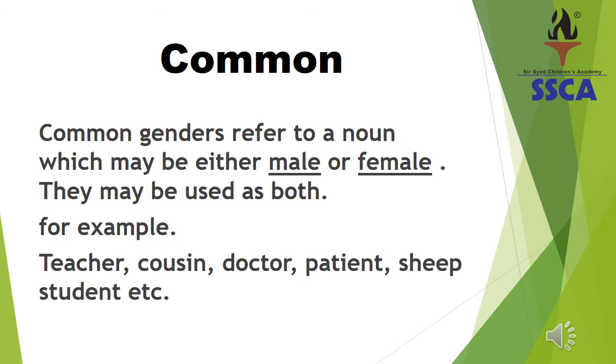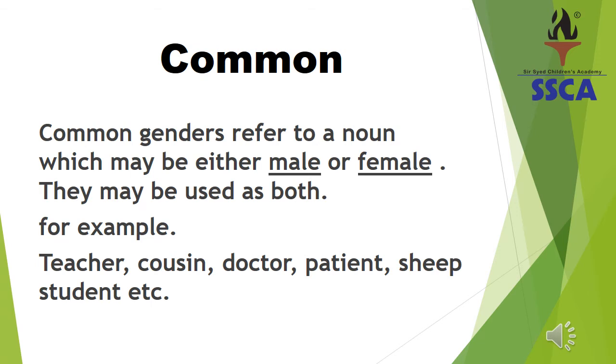Like teacher, your teacher may be a male or female. Cousin, your cousin may be a male or female. Doctor may be a male or female. So in the same way, the common genders are those which may be either male or female.